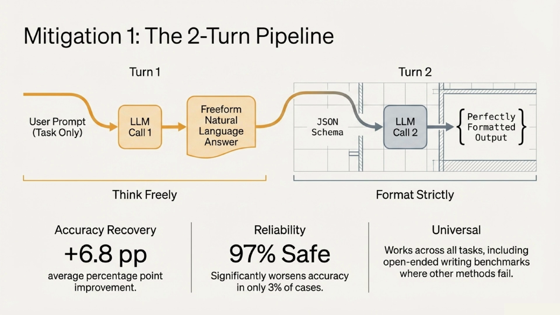Our first mitigation strategy is the 2-turn pipeline. In turn 1, you give the model the task only, allowing it to think freely and produce a natural language answer. In turn 2, you provide the JSON schema to strictly format that previous answer. This method recovers an average of 6.8 percentage points in accuracy. It is 97% safe and works universally across all tasks, including open-ended writing where other methods fail.